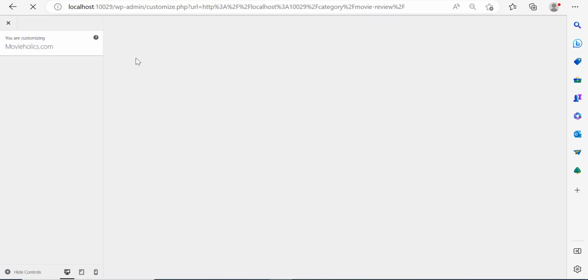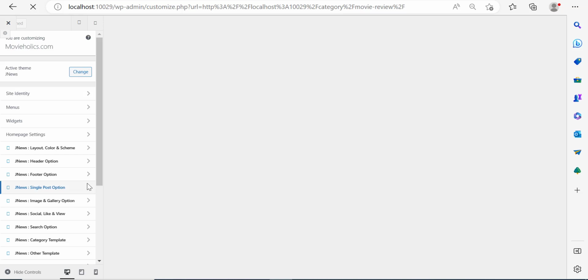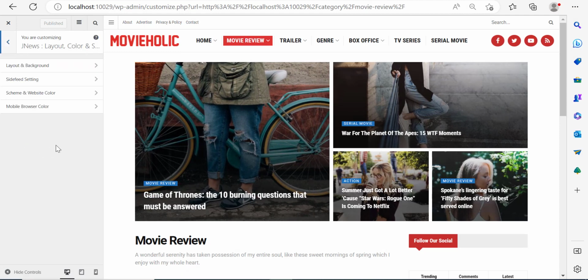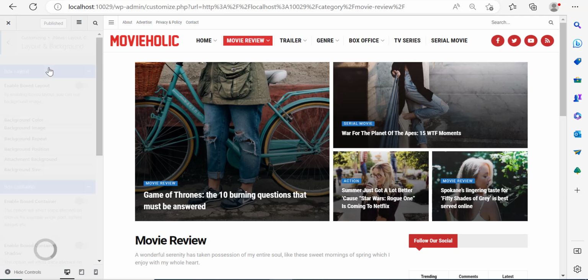because we need to customize more stuff. And so let me take you over there and show you more of what you can do with this theme. Right, so over here, I'm going to go ahead and click on JNews layout. And I want to take you here to the scheme, to the layout and background. Okay, so the layout and background.